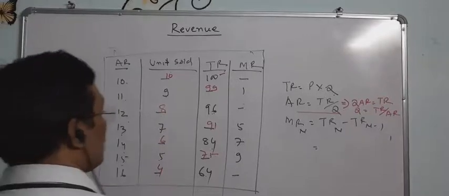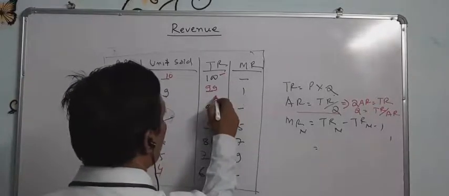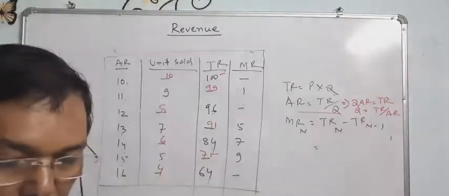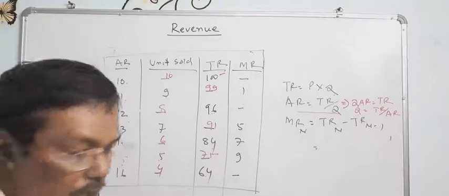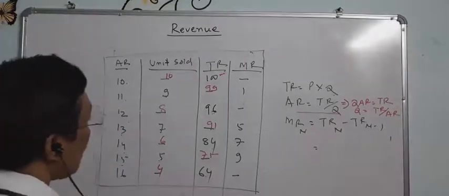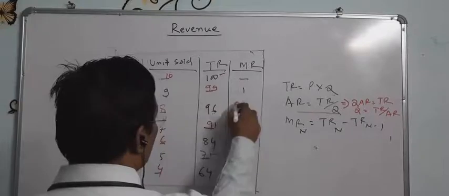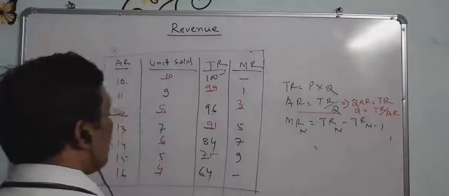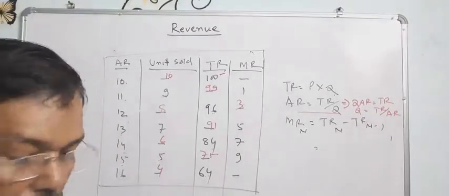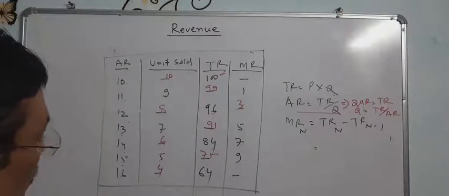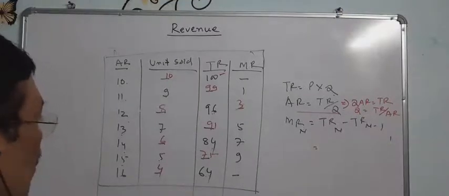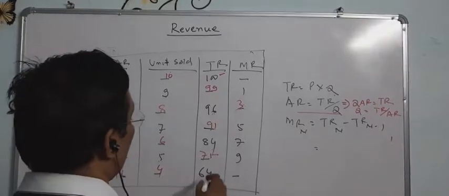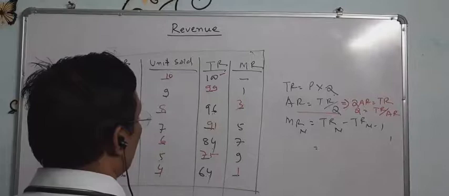Similarly, marginal revenue is total revenue n minus total revenue n minus 1. See it. Marginal revenue is 1, this is 3, and 64 minus 75, it will be also 75. 5 minus 4 is 1, and 7 minus 6 is 1.